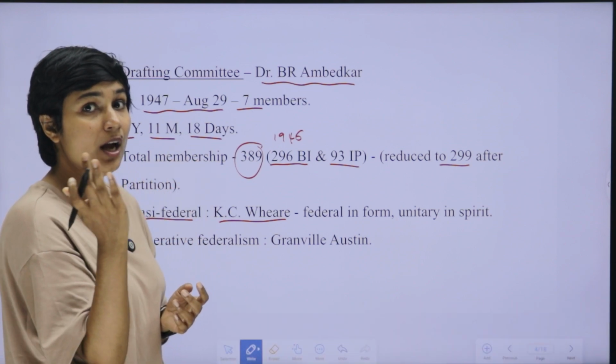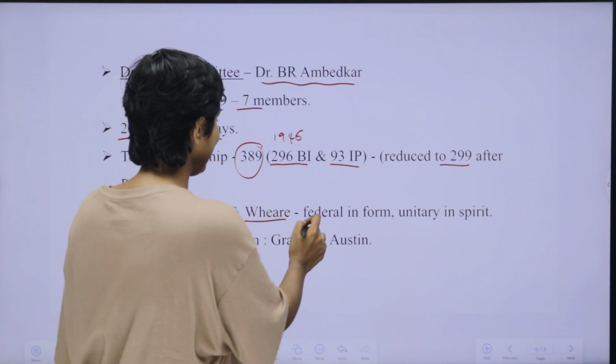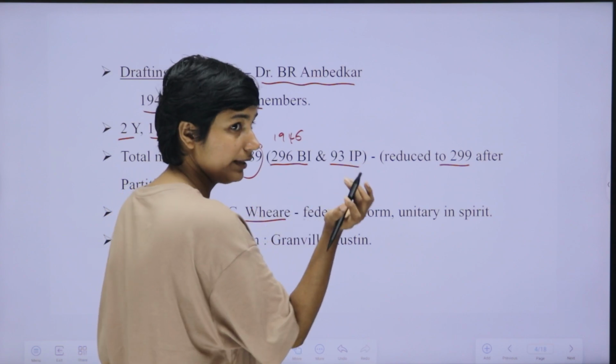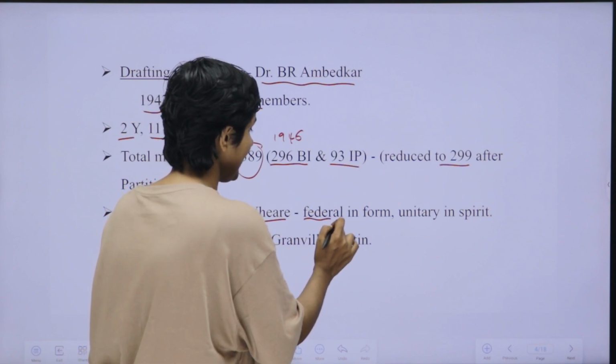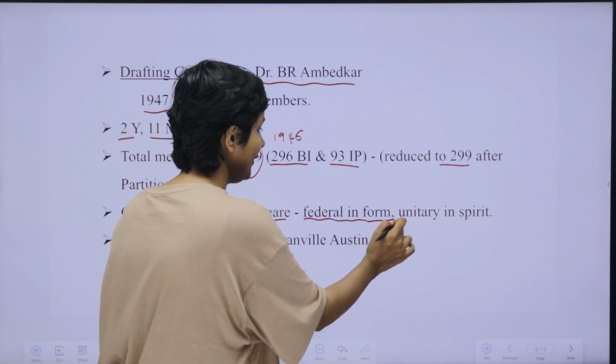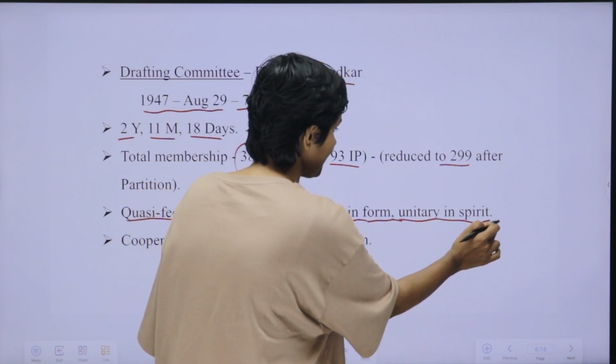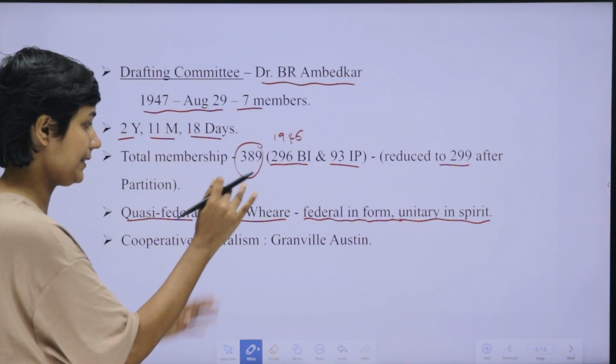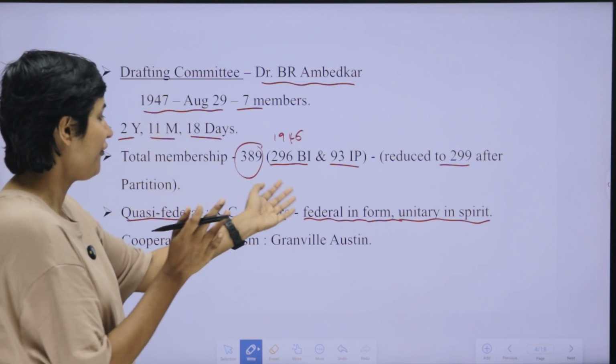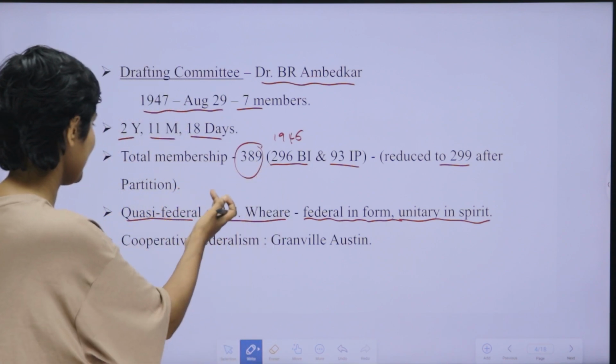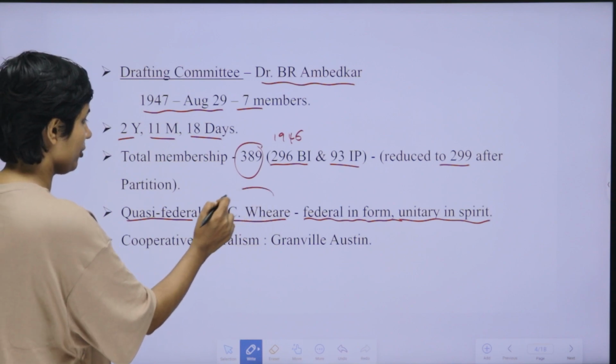So India is not fully federal. It is federal in form. Otherwise, it is said that the Indian constitution is federal in form and unitary in spirit. Its spirit is unitary, but it is federal in form. Okay, that is our next point. K.C. Wheare is important.